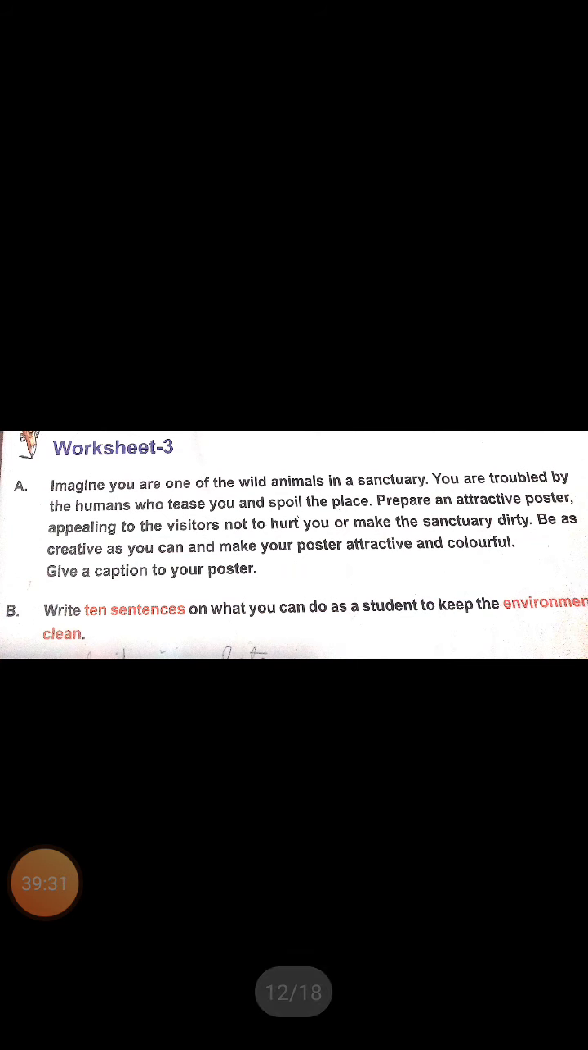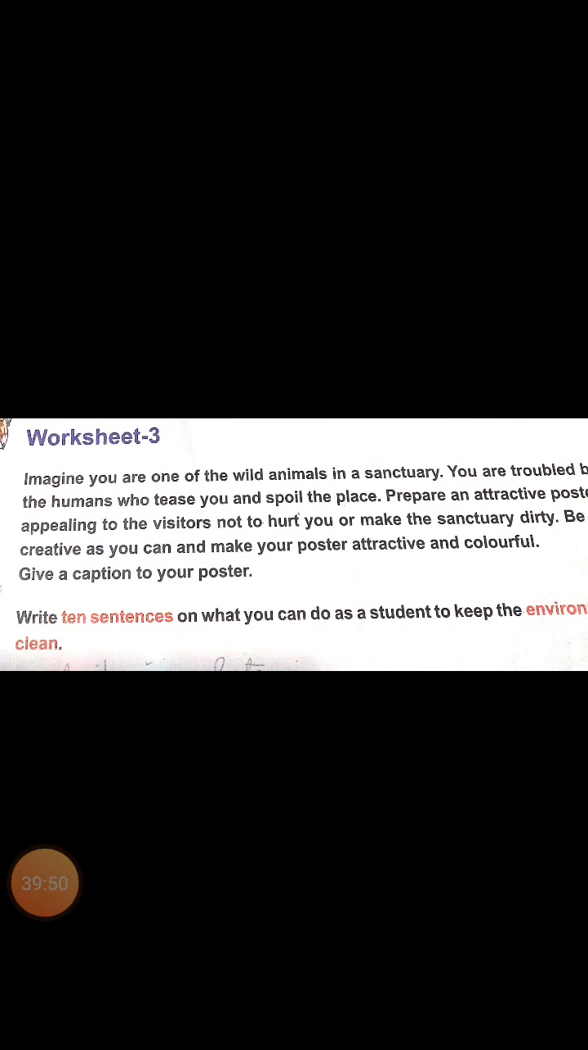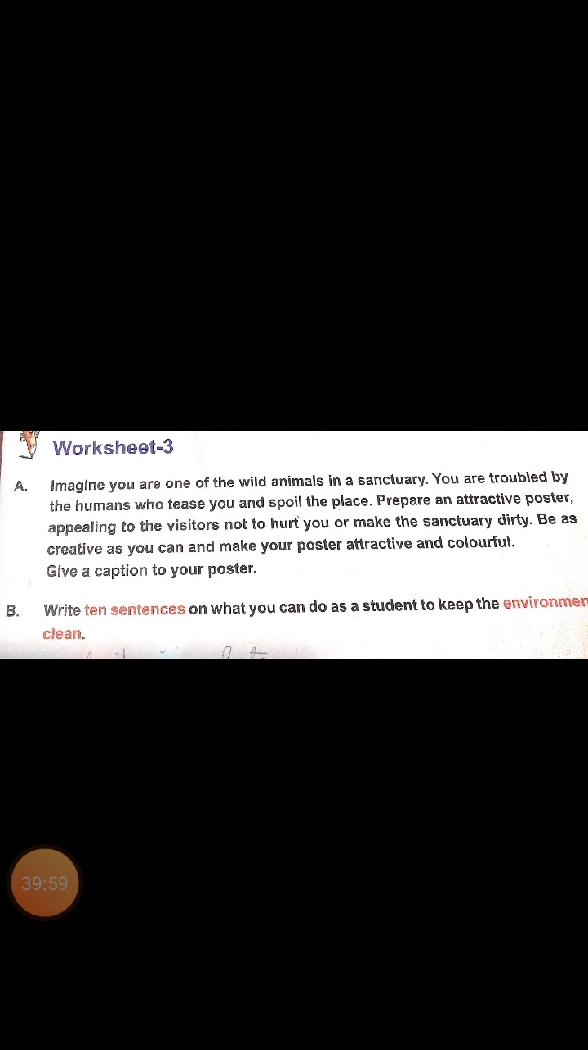There is another exercise to be done by you. You have to imagine you are one of the wild animals in the sanctuary. You are troubled by the humans who tease you and spoil the place. Prepare an attractive poster appealing to the visitors not to hurt you or make the sanctuary dirty. Be as creative as you can and make your poster attractive and colorful.